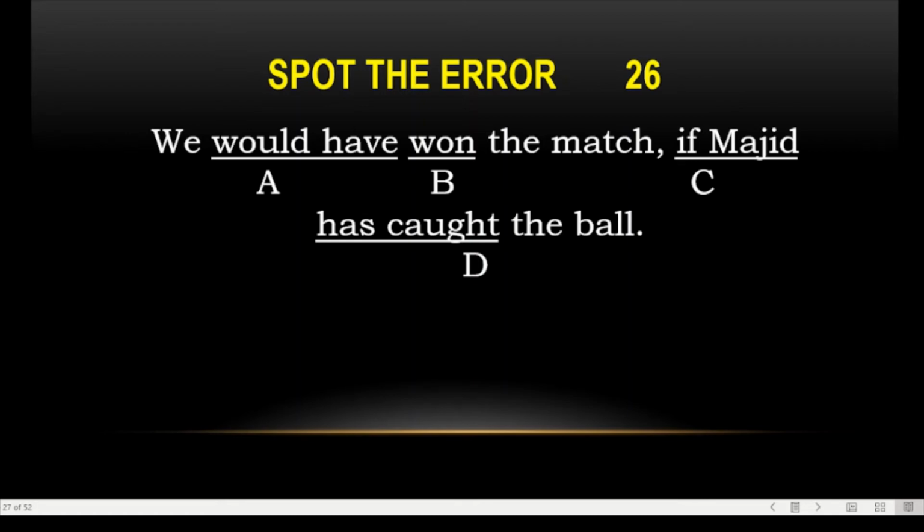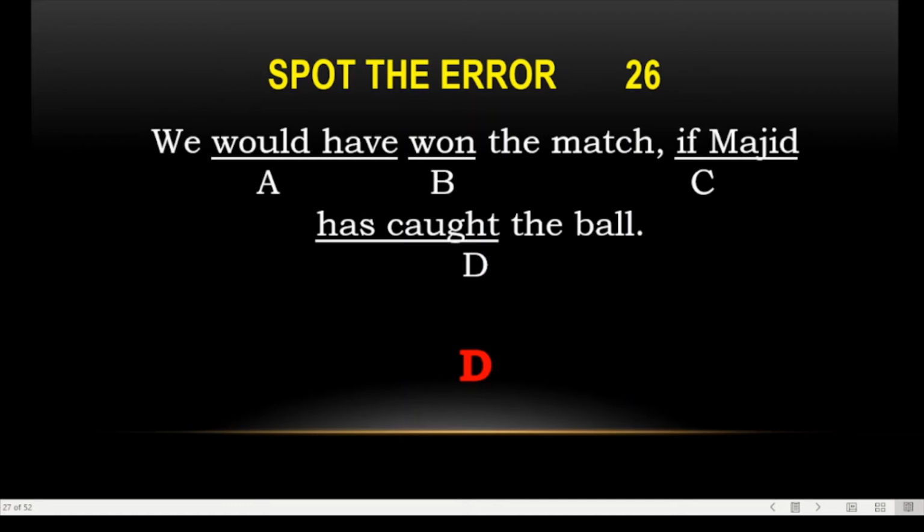Is it clear? So there is spot the error with respect to this conditional sentence. Find out the error over here. This is again a conditional sentence.